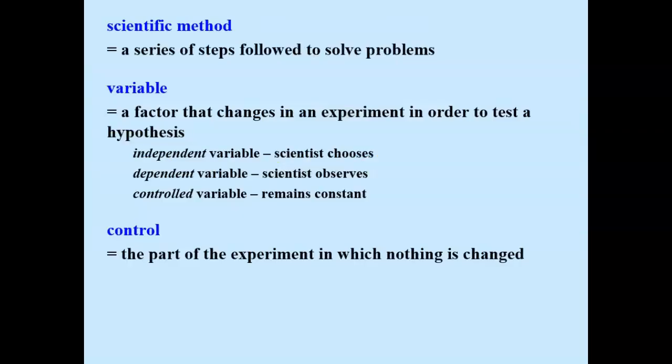We're looking at the scientific method, which is a series of steps followed to solve problems. A variable is a factor that changes in an experiment in order to test a hypothesis. The independent variable is the variable the scientist chooses to change. The dependent variable is the variable that the scientist observes. Everything else is controlled, so the controlled variables actually remain constant. The part of an experiment in which nothing is changed is called the control.